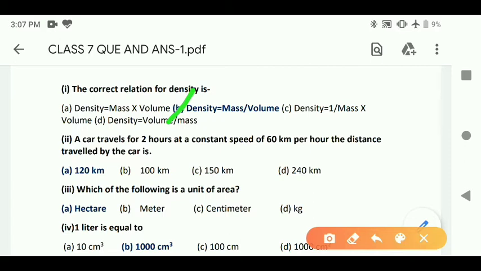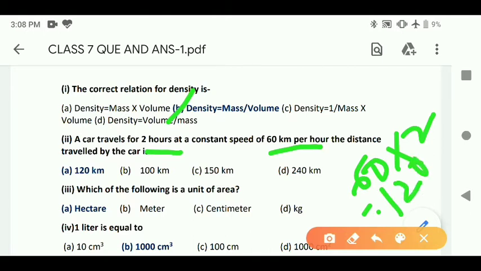Question number second, a car travels for 2 hours at a constant speed of 60 km per hour. The distance traveled by the car is, time is 2 hours and speed is 60. So we'll find distance is equal to speed into time, 60 into 2, you will get 120. So this is the answer. 120 km will be the final answer. A car travels 2 hours at a constant speed of 60 km per hour. The distance is equal to speed into time, 60 into 2, 120 km.